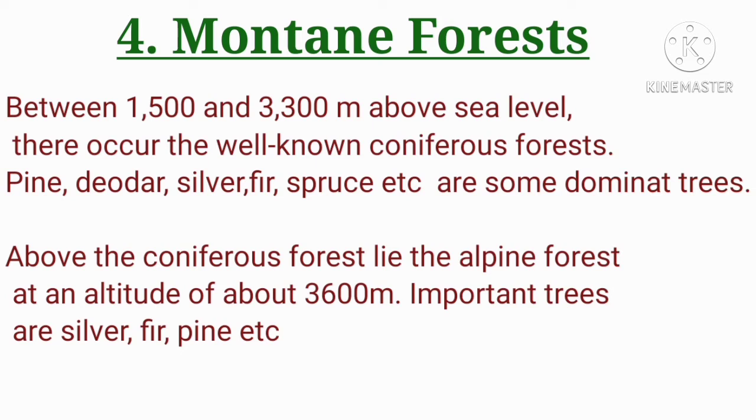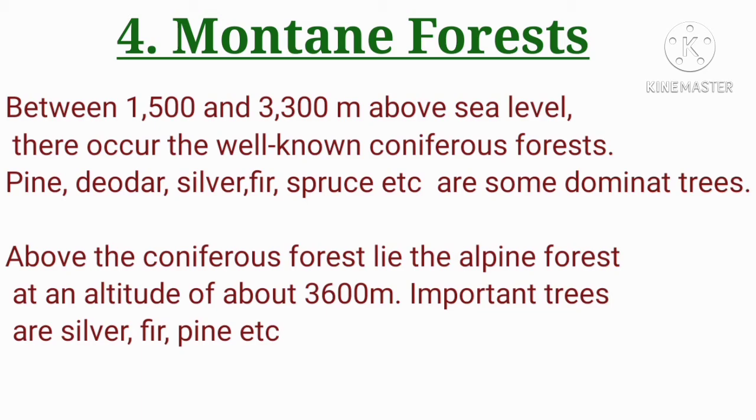These are the characteristics of the mountainous forest. So in the mountainous forest, the temperature is very low and increasing altitude leads to a corresponding change in the natural vegetation. The foothills of the Himalayas, the bottom of the Himalayas, Shivalik, have tropical moist deciduous vegetation. Sal and bamboo are important trees. They are followed by the wet hill forest. They lie between about 1000 to 2000 meters. Important trees here are oak, chestnut, ash, etc.